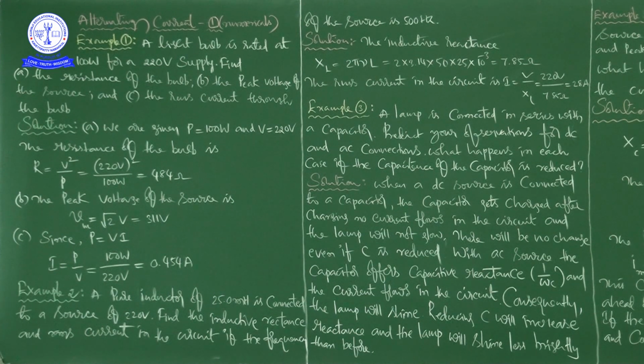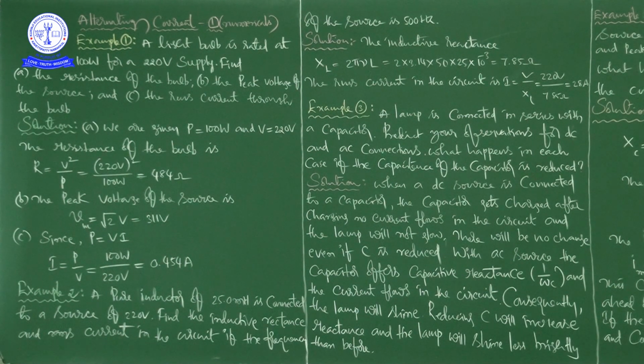Since P is equal to V into I, I is equal to P by V, that is equal to 100 watt divided by 220 volt, that is equal to 0.454 amps.